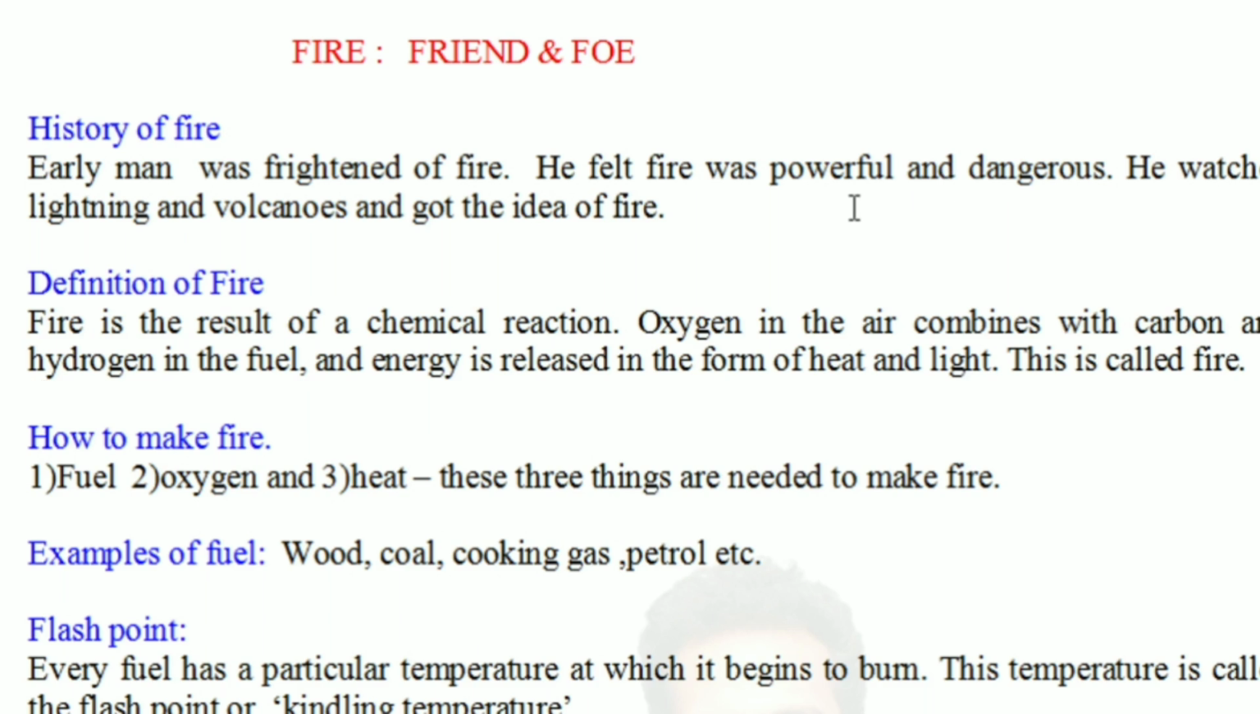For instance, he must have burnt his finger when he put it into fire, or he must have seen animals being killed by fire, and the damage caused in the forest by the fire. So he became very afraid of fire. He was frightened to see fire.